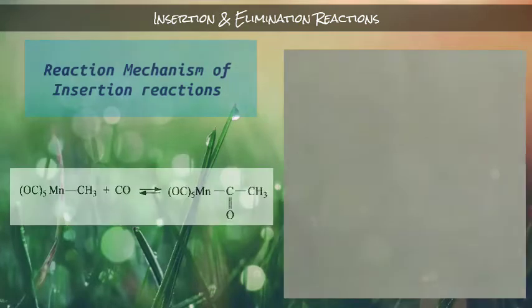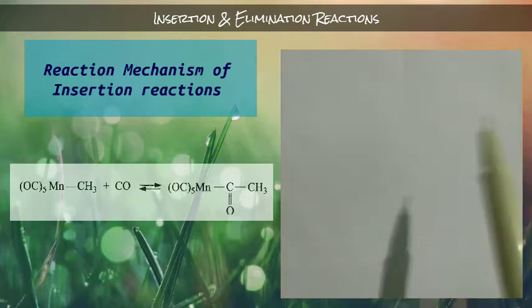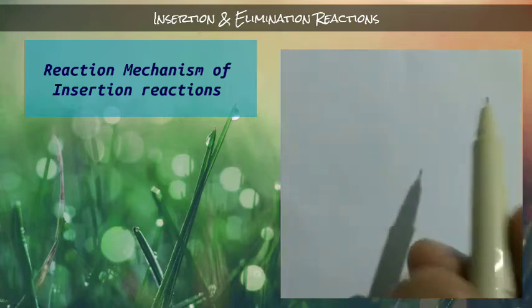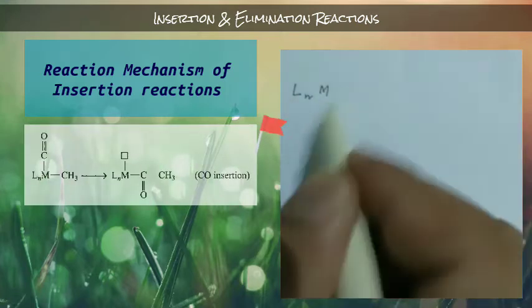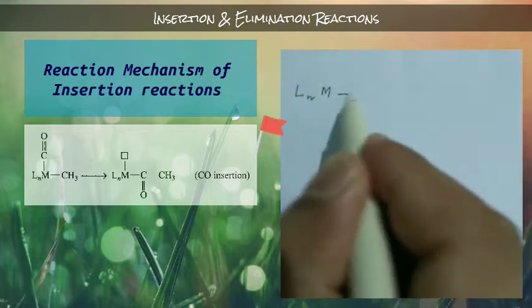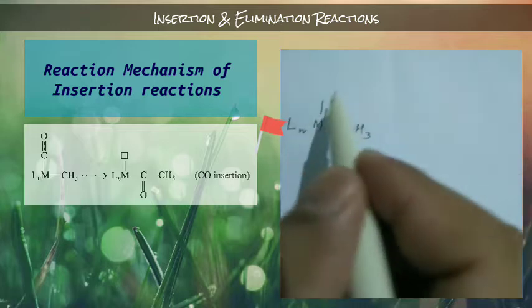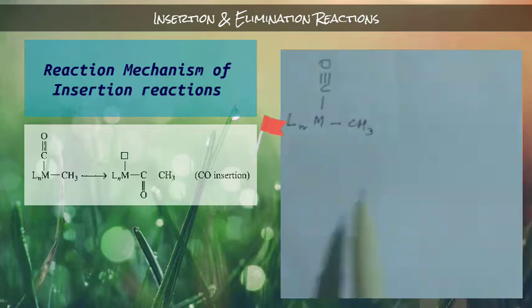Actually there are two different mechanisms for these reactions, proposed by different scientists. The first mechanism is like this. Let's suppose this is your organometallic complex. We have this CH3, and this is your carbonyl ligand, joined with this metal.